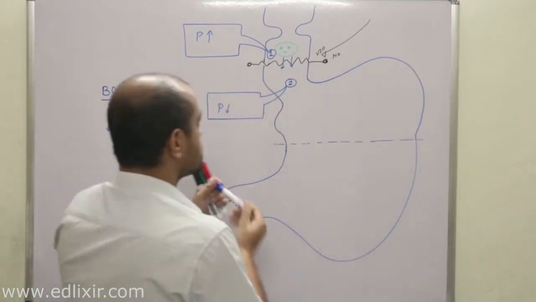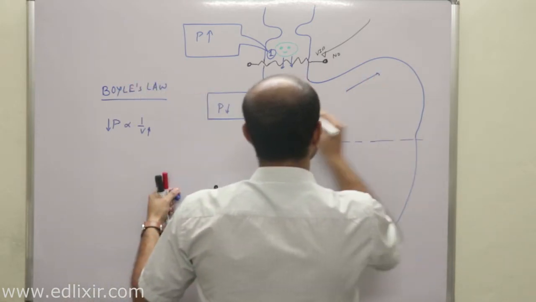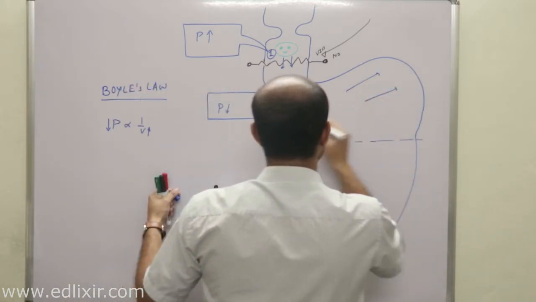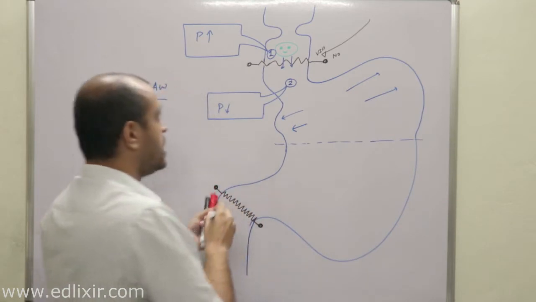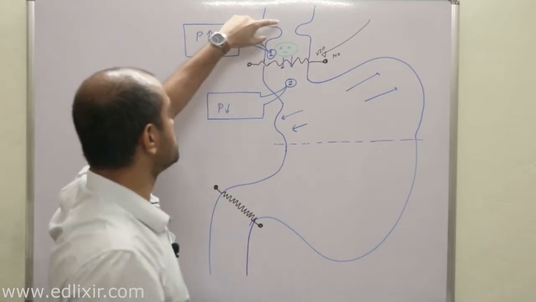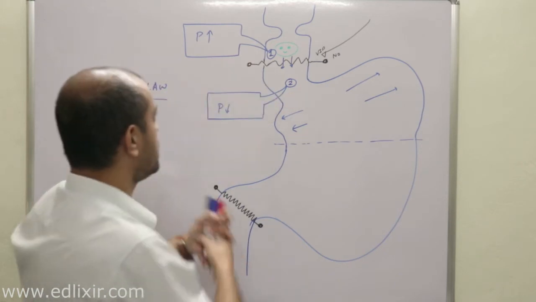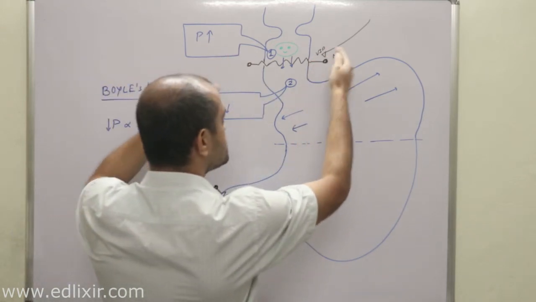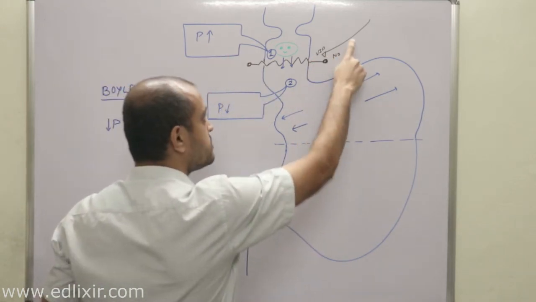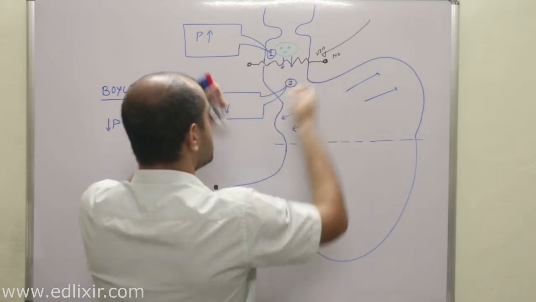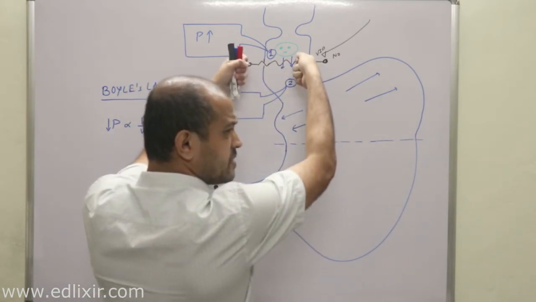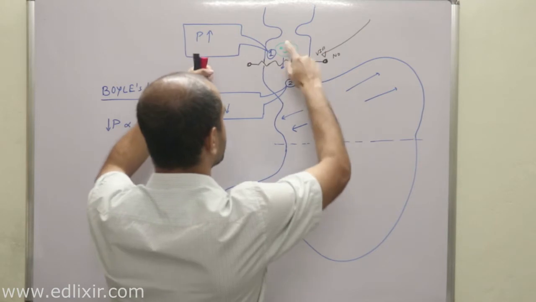Now, there is an increase in volume of this upper 50% of the stomach, and the peristaltic wave pushes the food into the second region, and the vasoactive intestinal peptide and nitric oxide released from the nerve endings cause the loosening of what?